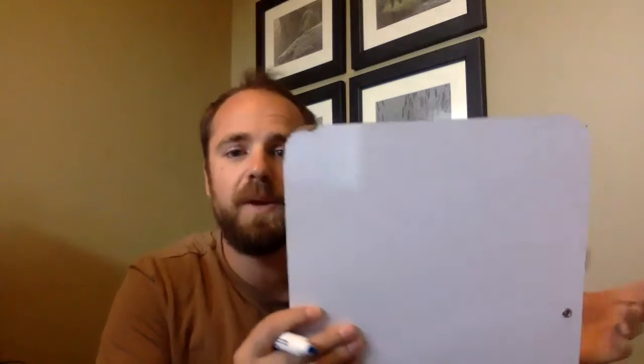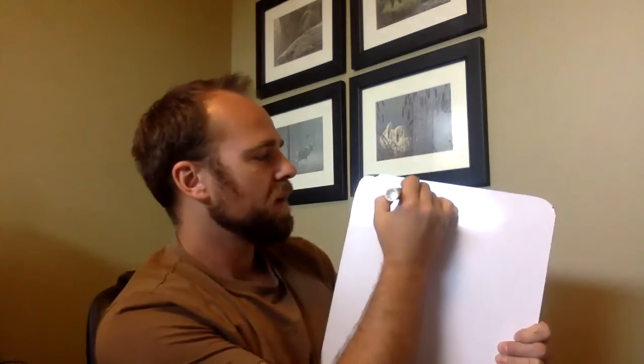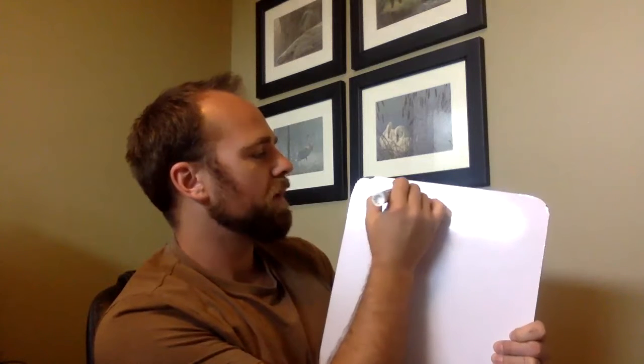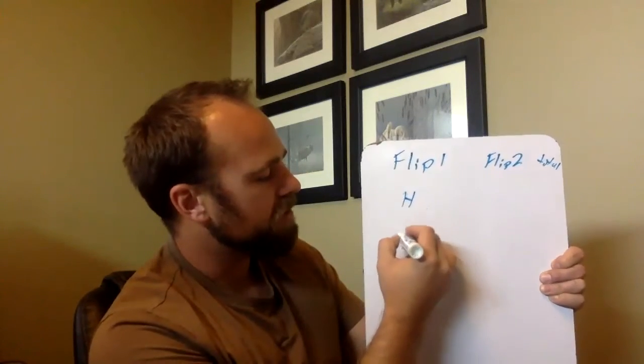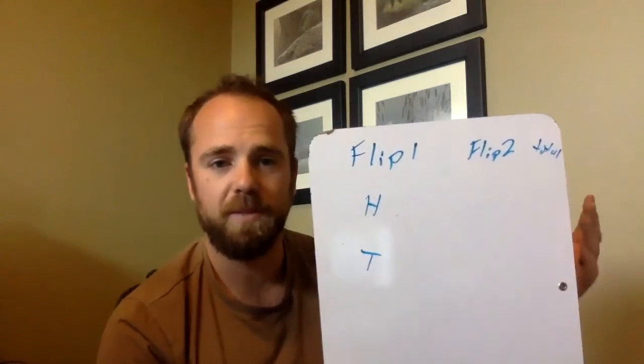So now what we're going to do is develop what's called a tree diagram. I'm going to start with something really basic. Let's say we have 2 coins, or we have 1 coin, but we're flipping it twice. So we're going to say we have flip 1, and then we have flip 2, and then the totals. If we flip it the first time, we have 2 possible outcomes. We have heads, which is represented by the H, and we have tails, which is represented by the T.